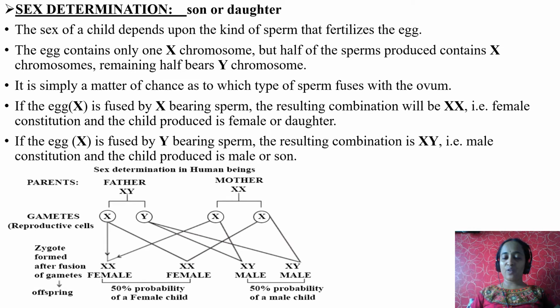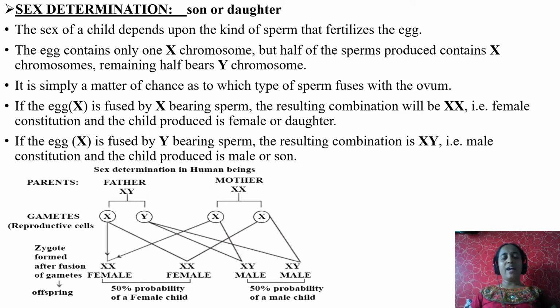When ova or egg fuses with sperm, 23 plus 23, the zygote now has how many chromosomes? 46. So, the egg contains only one X chromosome. As I told you, the 23rd pair of chromosomes in females is both homologous, X and X. In case of males, the 23rd pair is X and Y. So the gametes formed in females are X and X. But in case of males, there are two types of sperms, X sperm and Y sperm, right? X sperm and Y sperm.